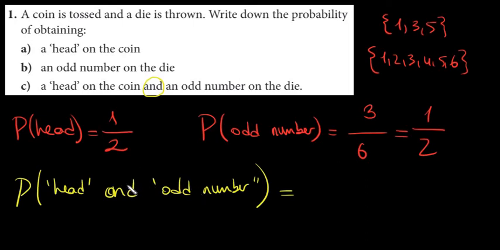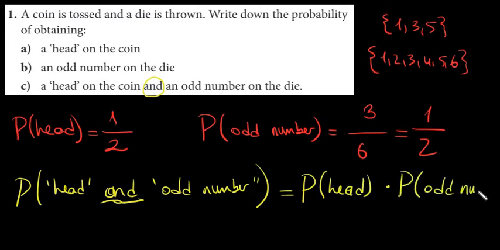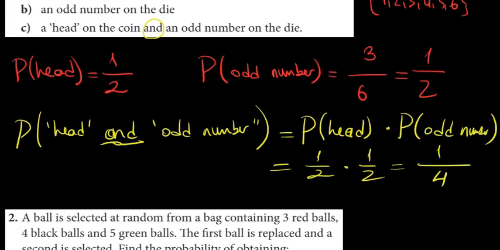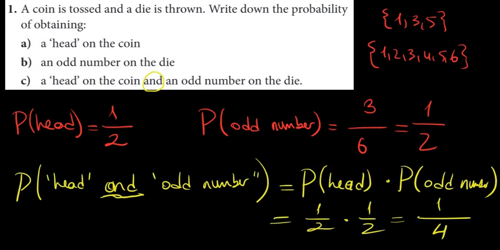That means I can use the multiplication rule because I have and here. So, the probability of obtaining head times the probability of obtaining an odd number, that's going to be equal to, this is 1 over 2, this is also 1 over 2, 1 times 1 is 1, 2 times 2 is 4, is the answer. Any question?